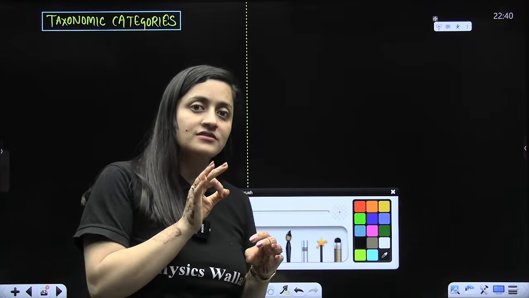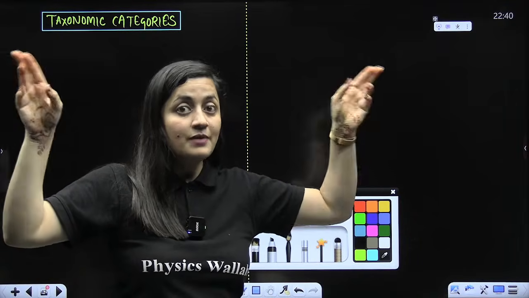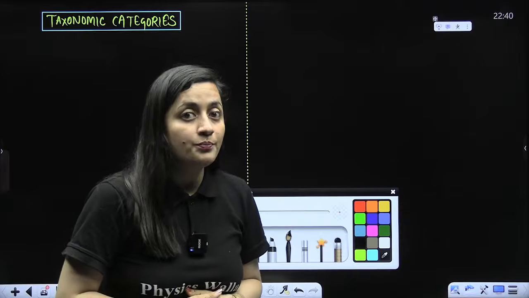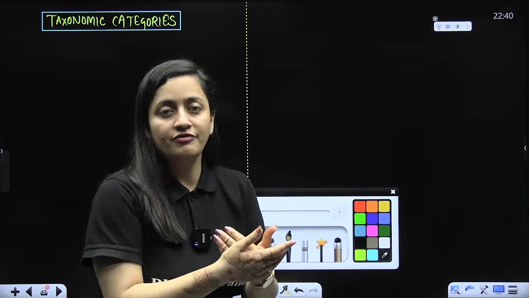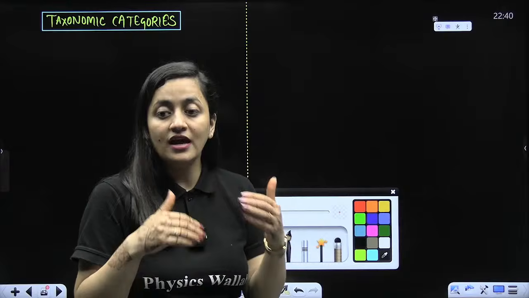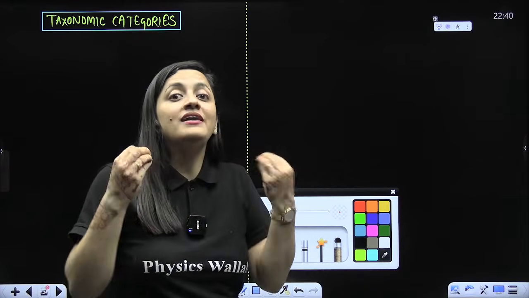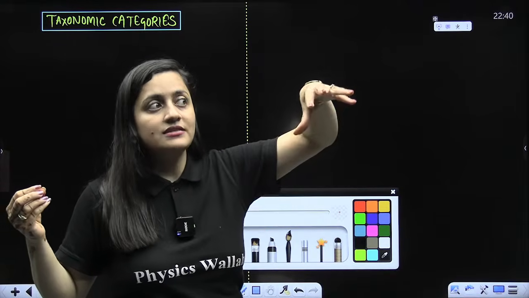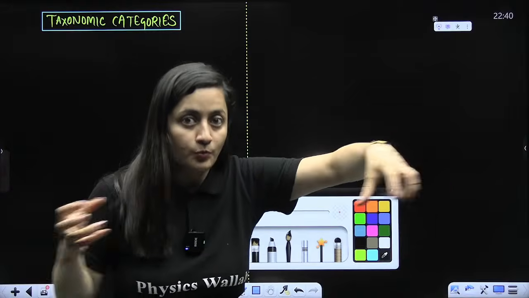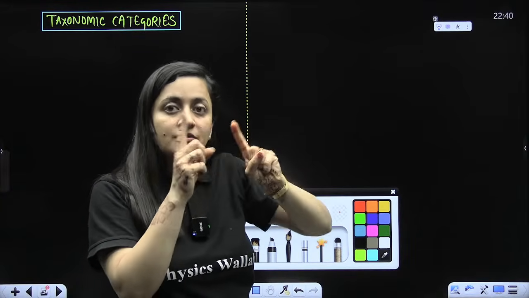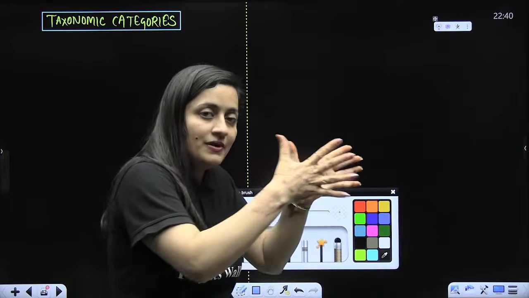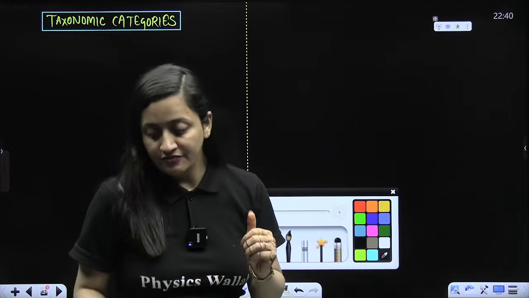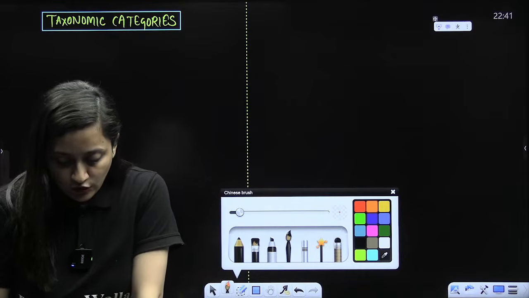No doubt we share some things. We are not doing photosynthesis. Plants are doing photosynthesis, so they are placed as plants. We are heterotrophic. There are certain characters, and on the basis of those we are placed in a particular group. But again, on the basis of differences and mainly similarities, we are placed in different groups. As per those characters, we are further classified. So here we have to talk about nothing but the taxonomic categories.